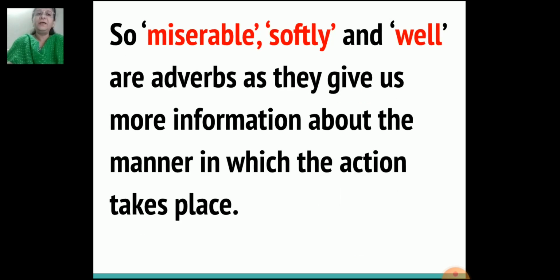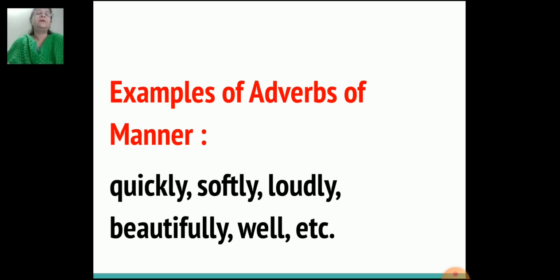So miserable, softly and well are adverbs as they give us more information about the manner in which the action takes place. There are some examples of adverbs of manner like quickly, softly, loudly, beautifully, well, etc.